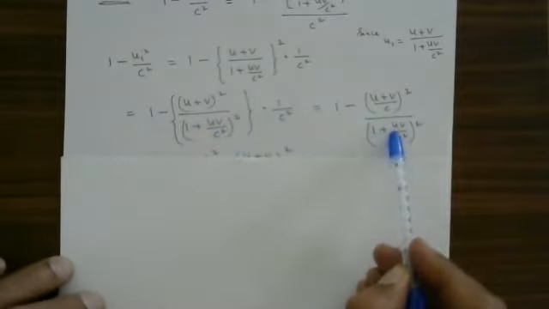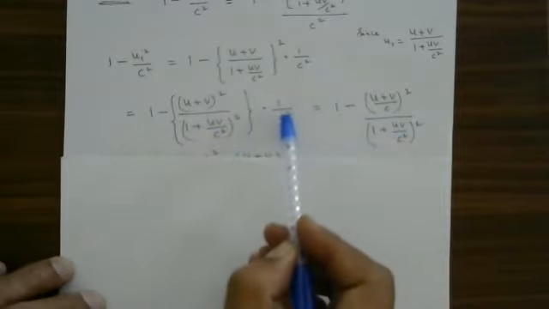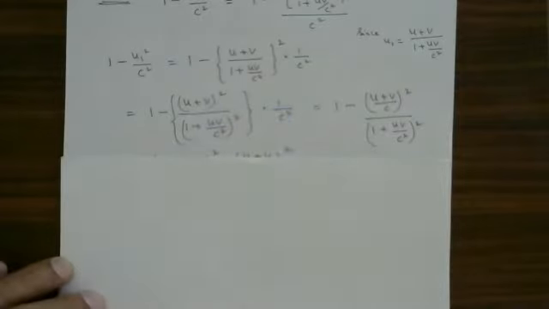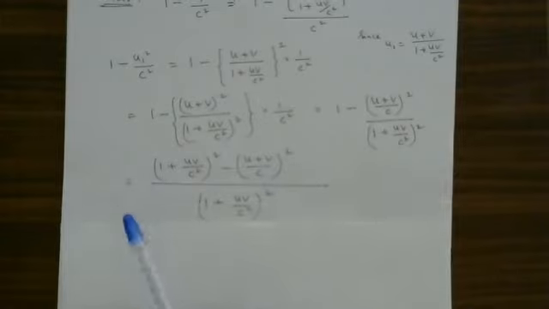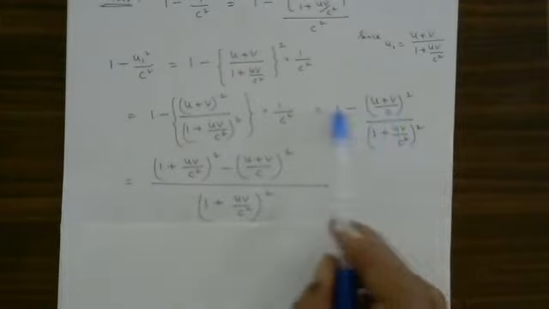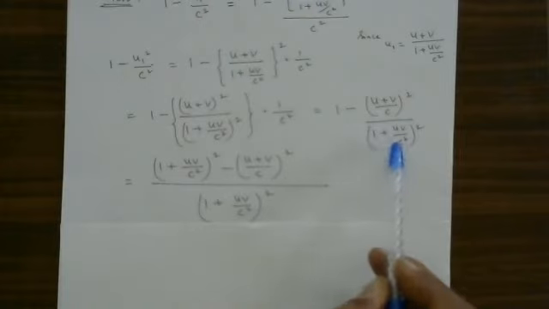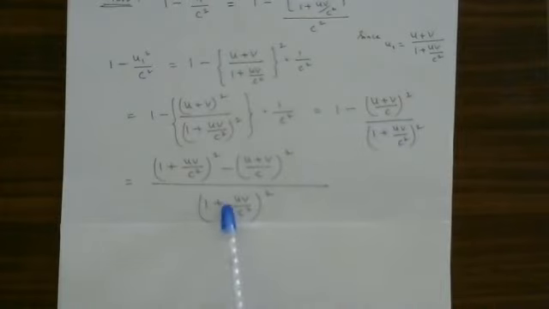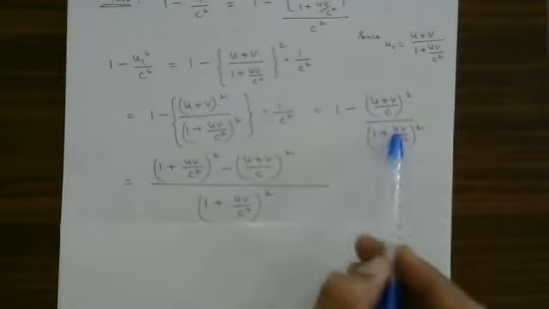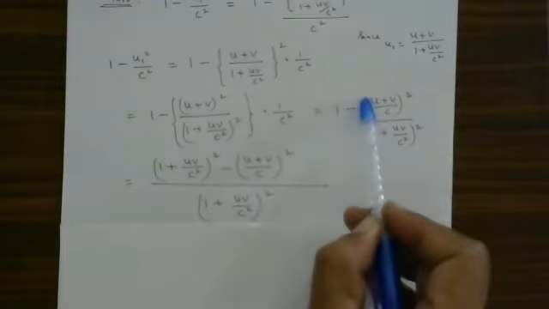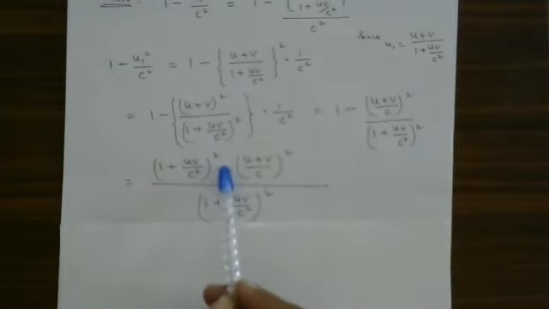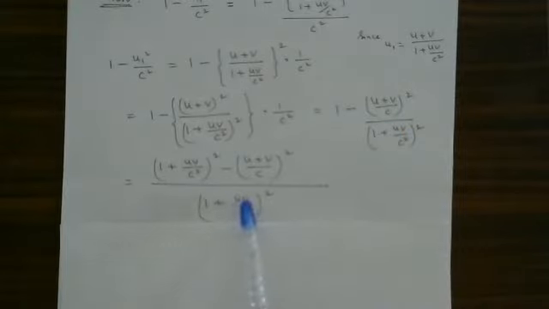This is as it is. This C square I took here, 1 by C square, 1 by C square I have taken. Okay, so therefore that is equal to, here the LCM between here and here. Take the LCM. This is the LCM. This into this into 1, this value minus this value. Taking the LCM and subtracting, this into this minus this divided by this is 1, 1 into this is this.